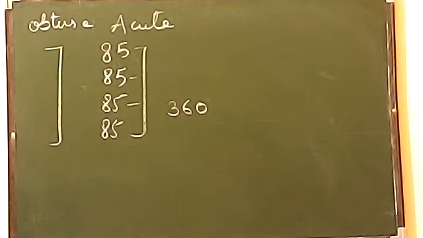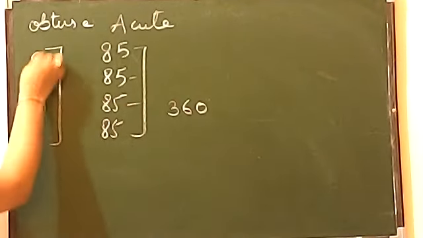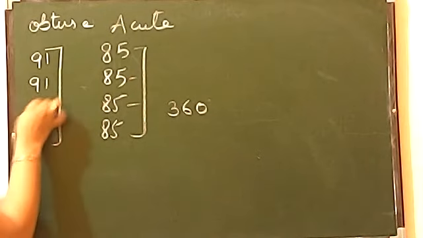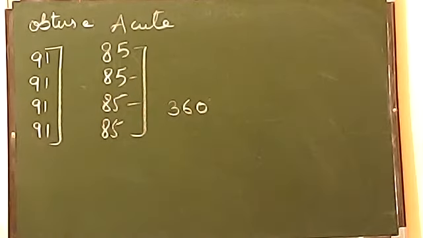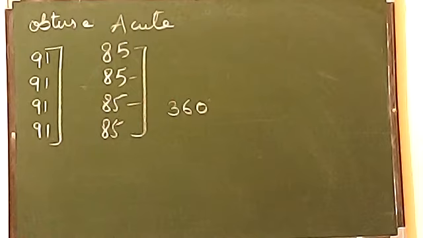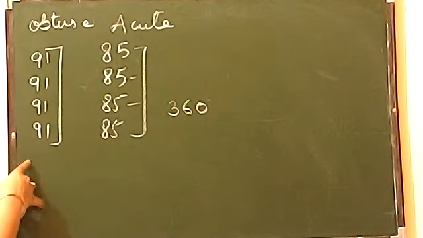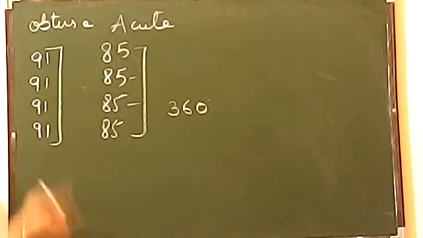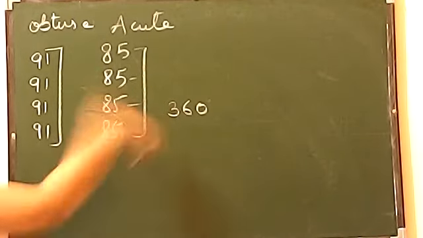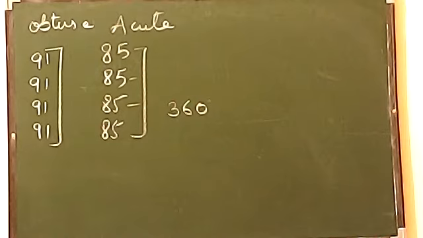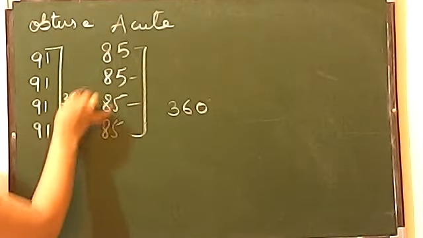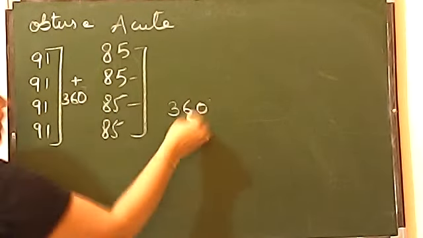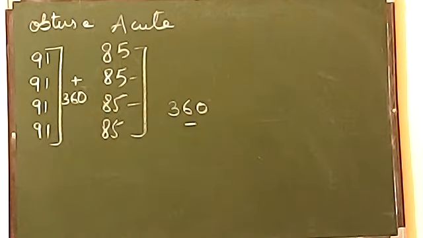Think. 4 obtuse angles? No. Again, the reason is the same. The sum will be greater than 360. If you take all 4 obtuse, even if we don't take very large values and take only 91, then too you will have more than 360. So more than 360 you will get. Here it was less, here it is more. So it means these two conditions are absolutely wrong.